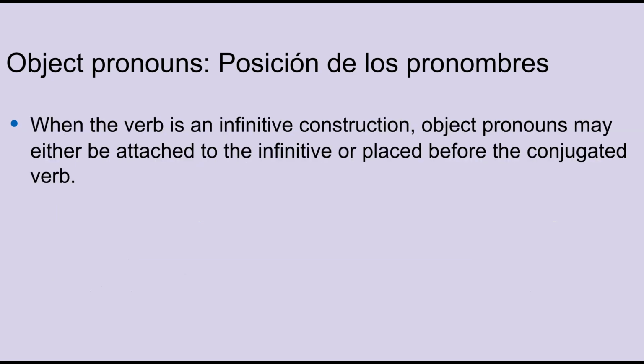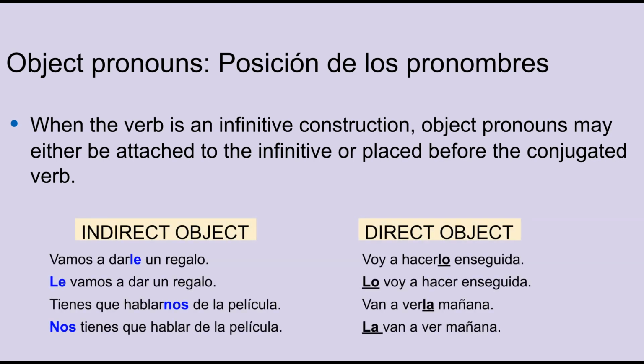When the verb is in an infinitive construction, object pronouns may either be attached to the infinitive or placed before the conjugated verb. Here are some examples. Vamos a darle un regalo. Or, le vamos a dar un regalo. Tienes que hablarnos de la película. Or, nos tienes que hablar de la película. Voy a hacerlo enseguida. Or, lo voy a hacer enseguida. Van a verla mañana. Or, la van a ver mañana.